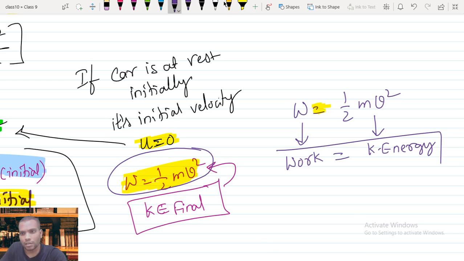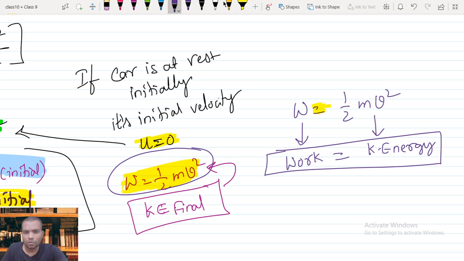So this is another relation. Till now we were thinking work is different and energy is different. It's not like that. Work is nothing but energy. Or by common sense we can think, if we have more energy we can do more work. If we have less energy we will do less work. So work and energy are both related.